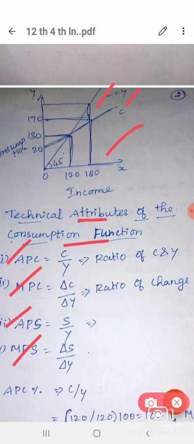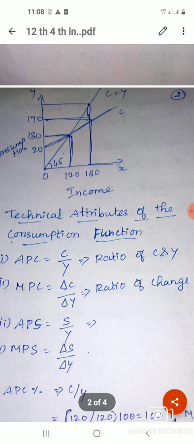MPC: the triangle, as I said, means change. So it is the ratio of change in consumption to change in income, how much consumption changes with income. APS is the same thing, savings and income. MPS means change in savings and change in income. So those are the technical attributes.